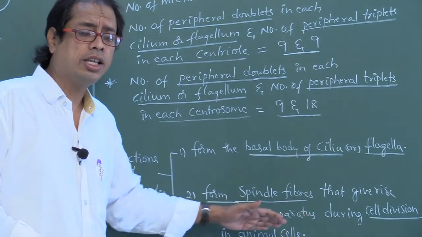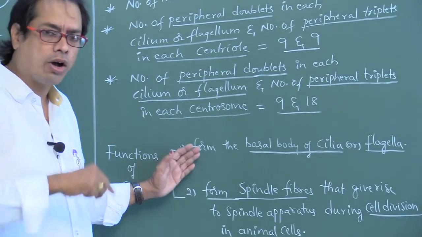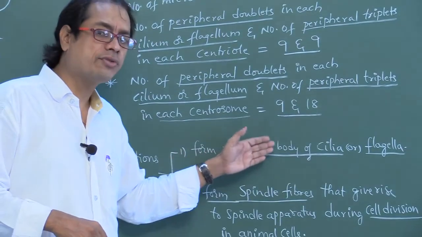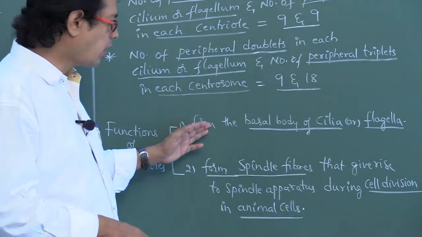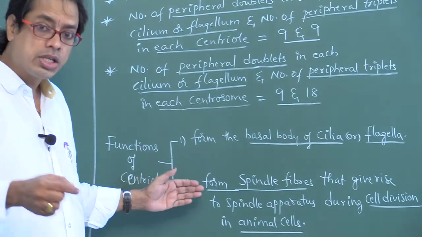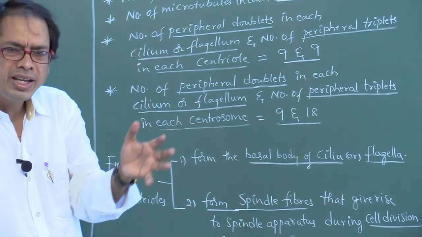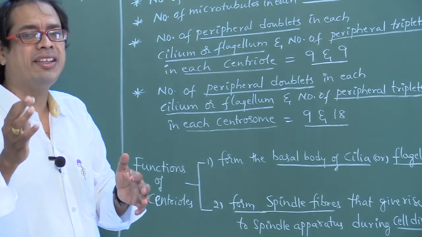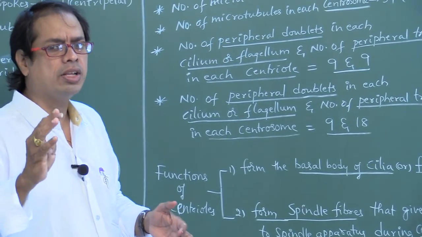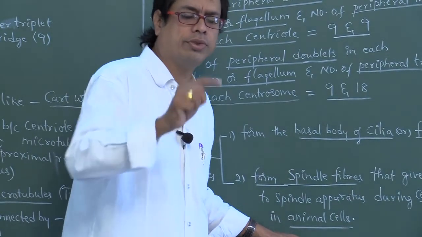Cell division in animal cells. Don't say plant cells. Right, they form the basal body of cilia or flagella. They form spindle fibers which give rise to the spindle apparatus during cell division in animal cells. If it is plant cells, that statement is wrong.